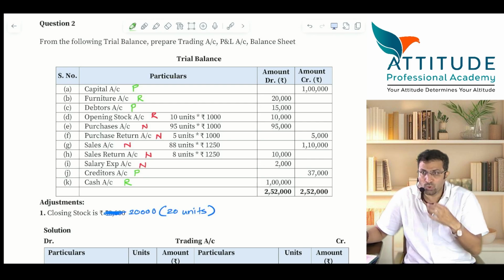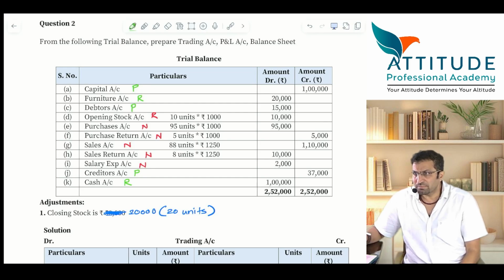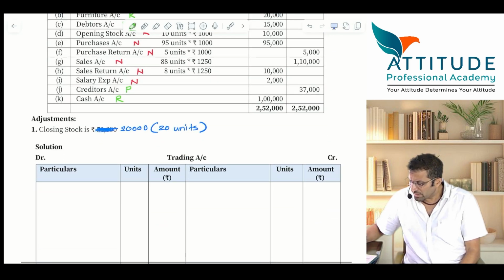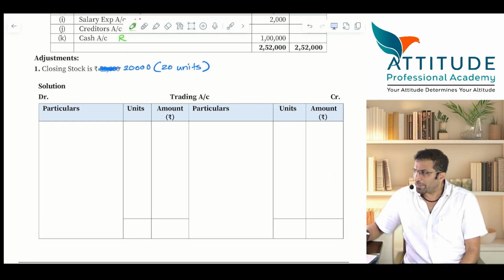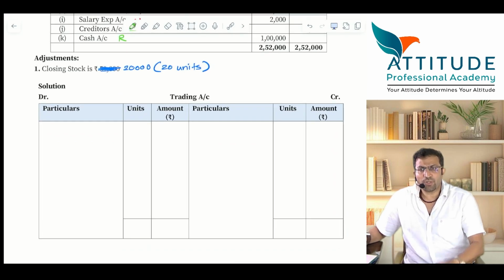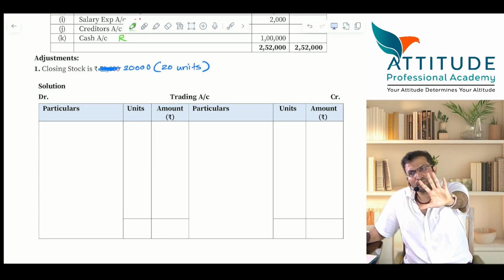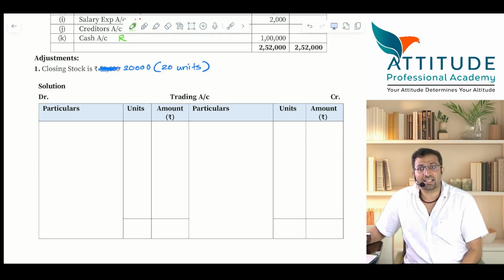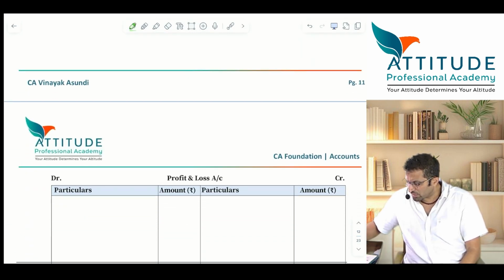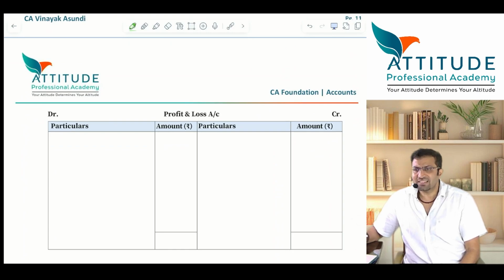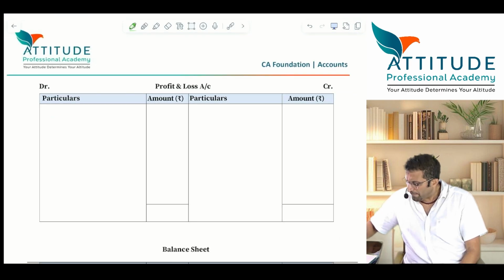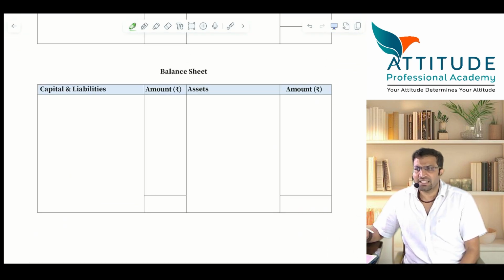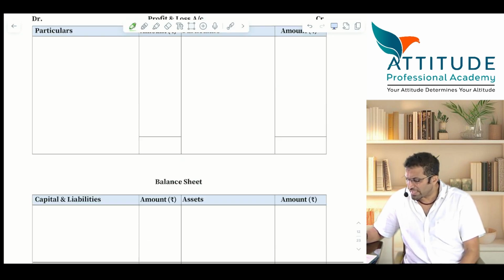Now you do one thing. I'll again give you some time. Okay? What you do is, down you prepare trading account. Trading account with 6 lines. How many lines? 6 lines. Okay, 1, 2, 3, 4, 5, 6. Excluding particulars. P&L account, 4 lines, more than enough. Excluding particulars. Okay. Balance sheet, 6 lines.